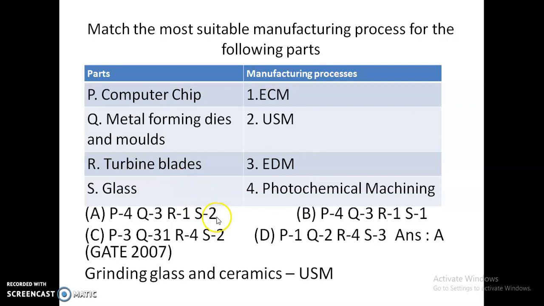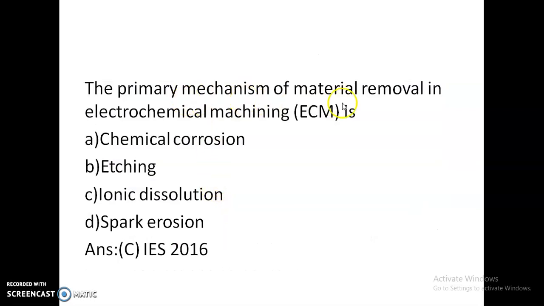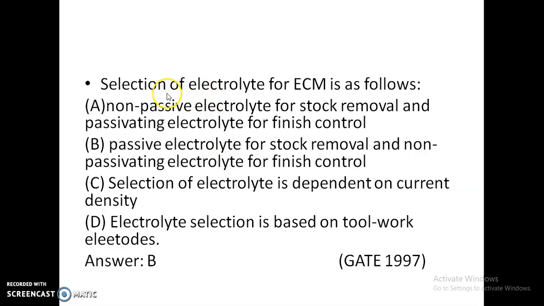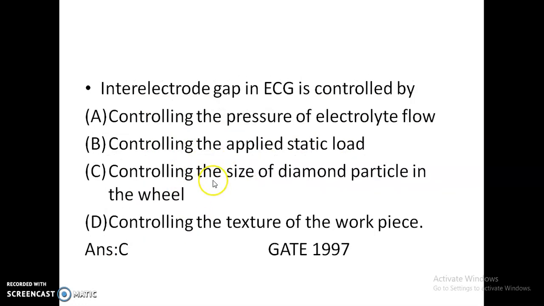So this is an already seen question. The primary mechanism of material removal in ECM is chemical corrosion, etching, ionic dissolution, or spark erosion. So it is ionic dissolution. Option C is correct. Selection of electrolyte for ECM is as follows: non-passive electrolyte for stock removal and passivating electrolyte for finish removal. So in the electrochemical process, electrolytes are used. So option B is correct: passive electrolyte for stock removal and non-passivating electrolyte for finish control.